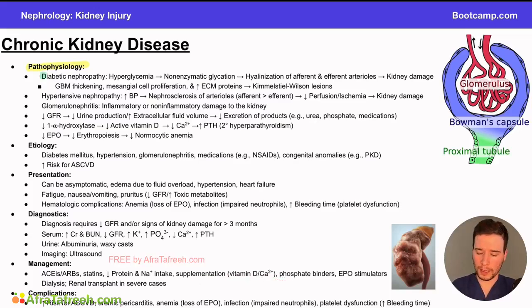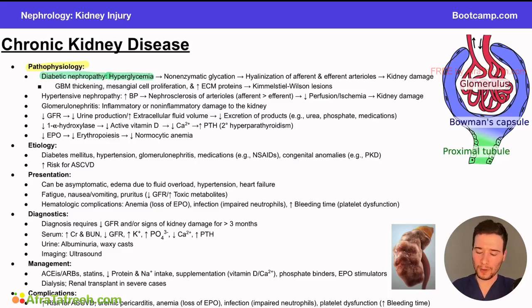So one of the primary ones I'd like you to know is diabetic nephropathy. And in diabetic nephropathy, the chronic condition is that patients chronically have hyperglycemia, right? In diabetes, we know that it's because we have sustained blood sugars that are elevated over time. It's not that we have a single episode of elevated blood sugar after we eat cake. It's that they're elevated over time. We start to develop insulin resistance, or in type 1, we don't actually make the insulin at all.